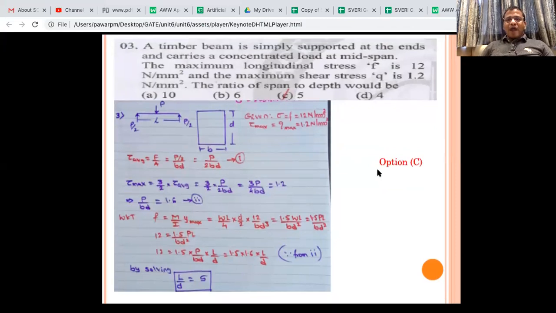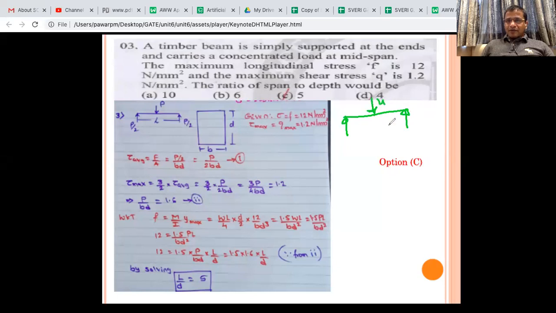The ratio of span to the depth would be L by D, they have asked. So you have to remember that from the bending stress formula you have to calculate the length, and from the shear stress formula we have to calculate depth, and then you have to get L by D. And for the calculation of bending stress you have to use the bending moment diagram, and for the calculation of shear stress you have to use the shear force diagram.